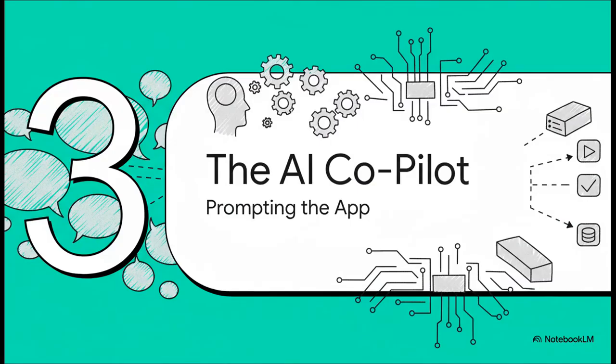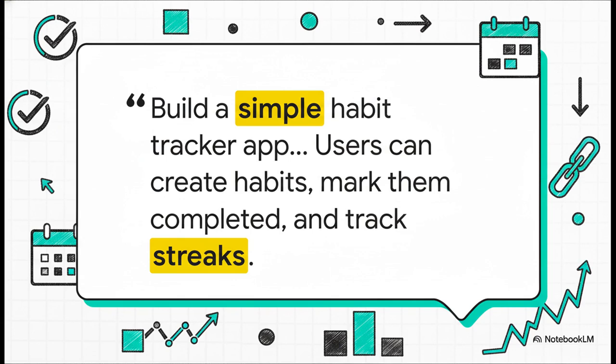All right, our foundation is set. Now it's time for the really cool part. We're going to start a conversation with our AI copilot and just tell it, in plain English, exactly what we want to build. And that's it. This is the actual prompt we used. It's not some weird technical language. We're just describing the app like you'd describe it to a friend. Users should be able to create habits, mark them done, track their streaks. We even gave it a little design note. The UI should be minimal. Simple as that. And get this.